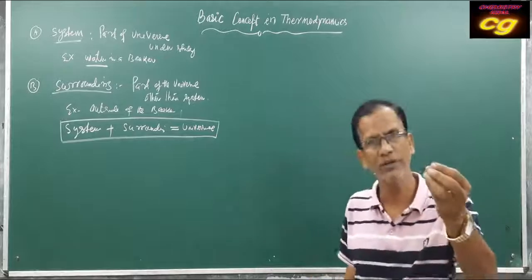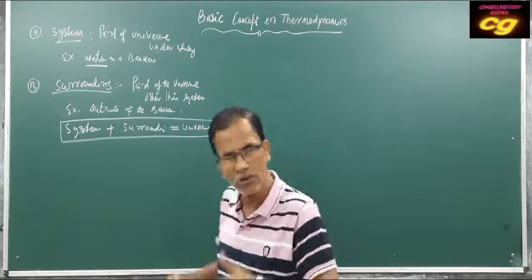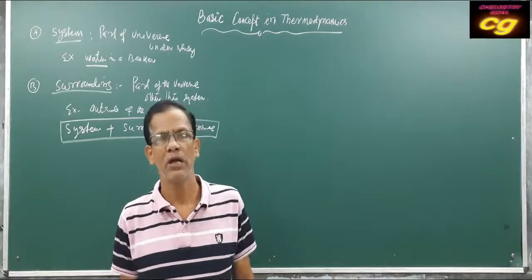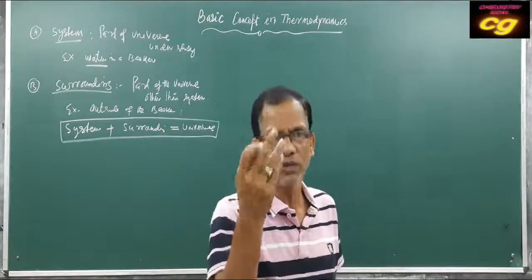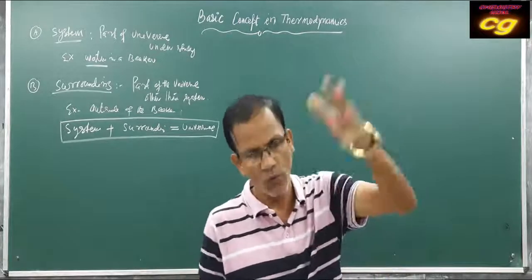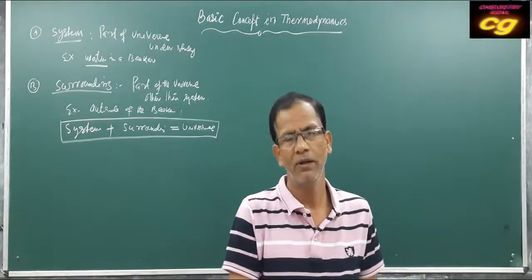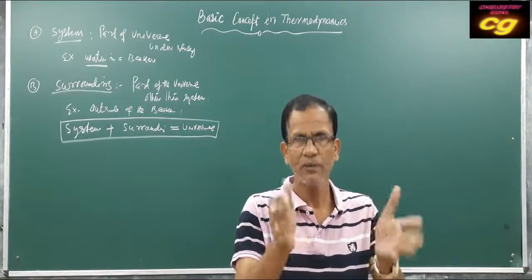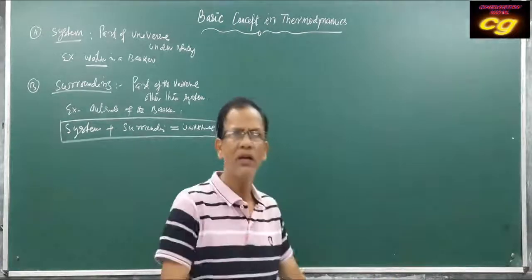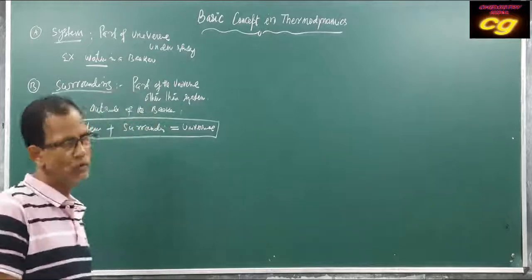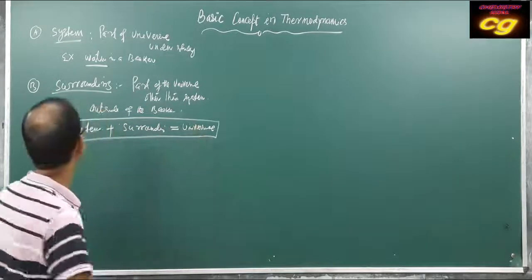System may be a small one, system may be a large one, but it is a part of the universe. We are also a part of the universe. Suppose you discuss a particular student regarding height, weight, then that student will be considered the system under study. The part of the universe under study is called system. System plus surrounding results in the universe.